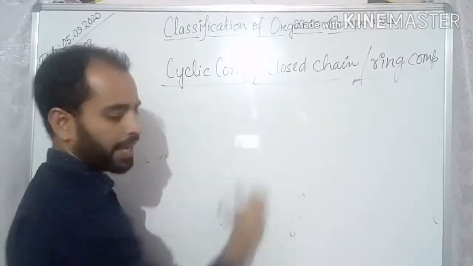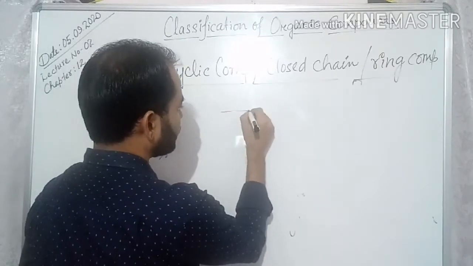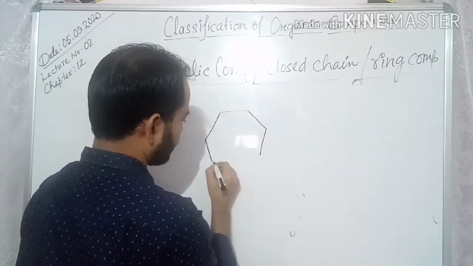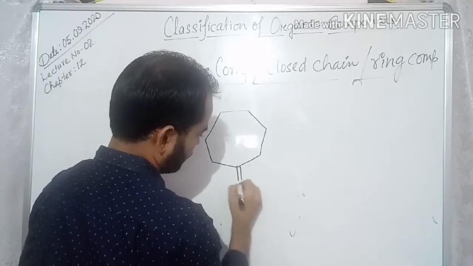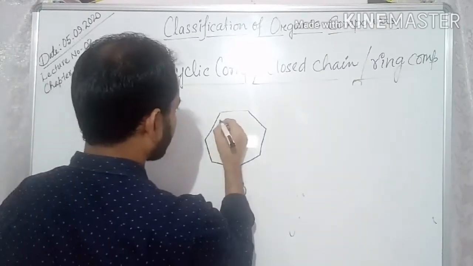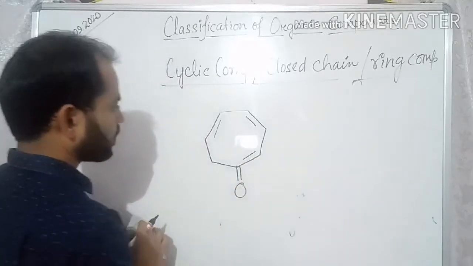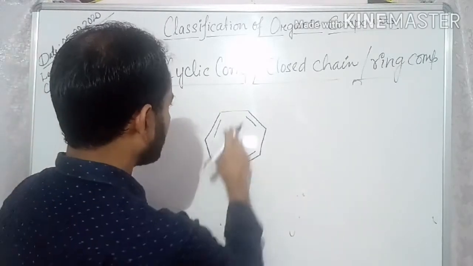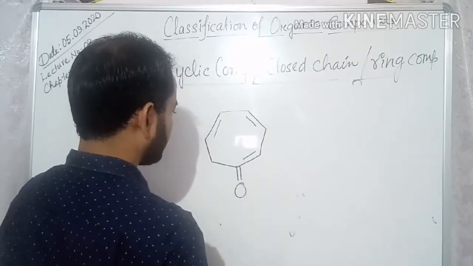You can also have homocyclic aromatic compound. One example I am taking. 1 2 3 4 5 6 7.